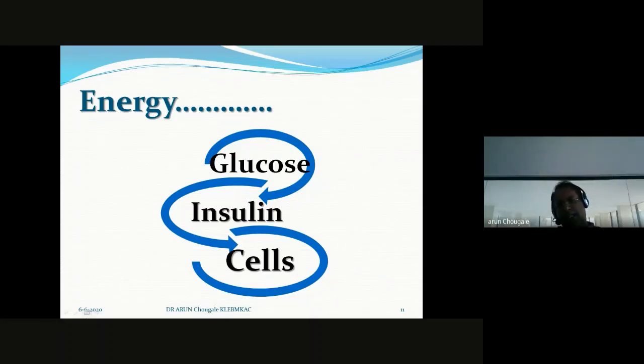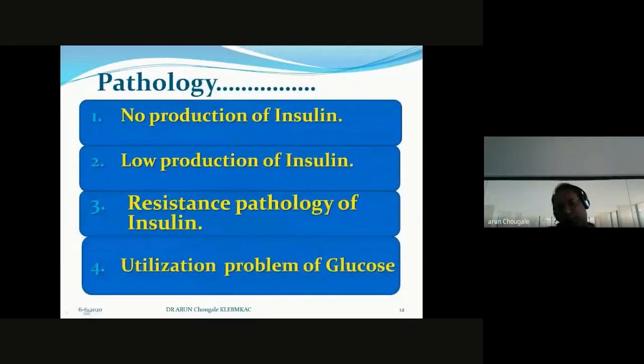This interlink between cells, glucose, and insulin is very important. Only in the presence of insulin do cells take up glucose for the production of energy. Otherwise, it is not possible. Now, come to the pathology.